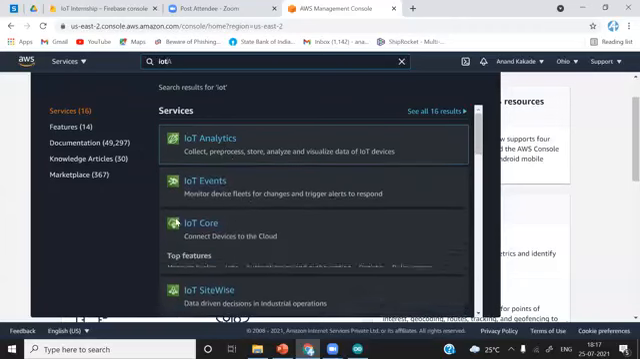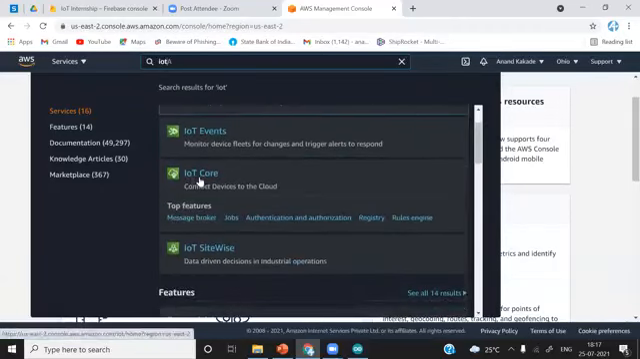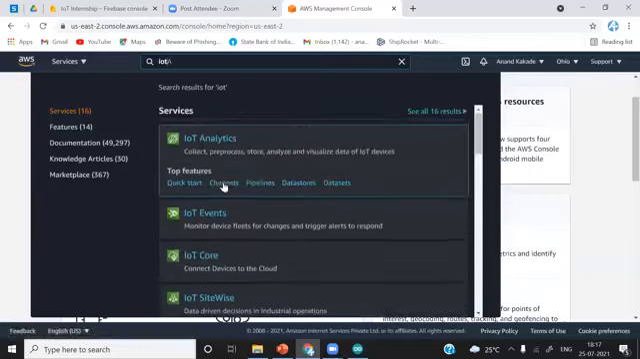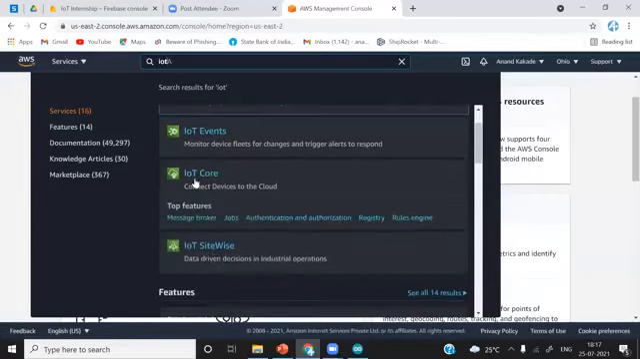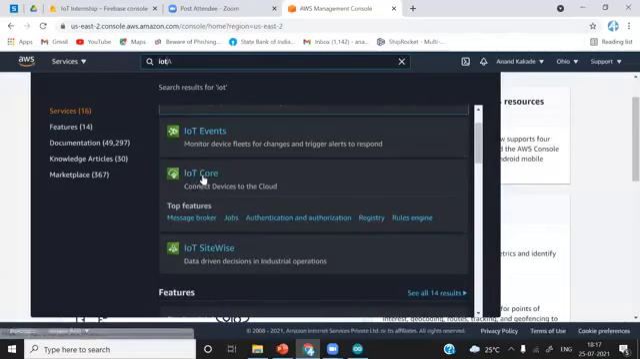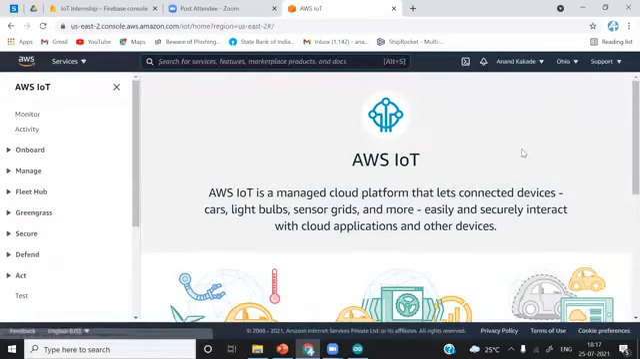So among this list, we are going to need the IoT Core. Okay, we are not going to need analytics, events, and SiteWise. We are going to need IoT Core. Remember, IoT Core. Just simply click on it. Now we have opened the console for AWS IoT. You can see here, it is very different from Firebase.